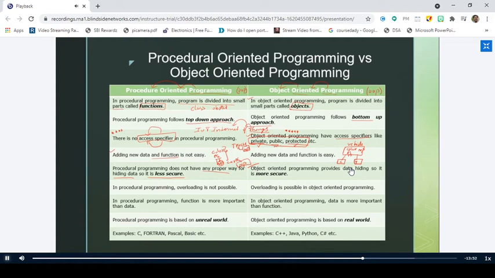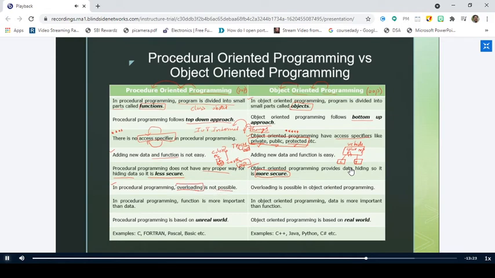So by making use of these access specifiers, you can protect the data, or you can hide the data, and that's the reason why we say object-oriented programming provides more security when compared to procedure-oriented programming. Is it clear? Right. So in procedural programming, overloading is not possible. Overloading is another new term.